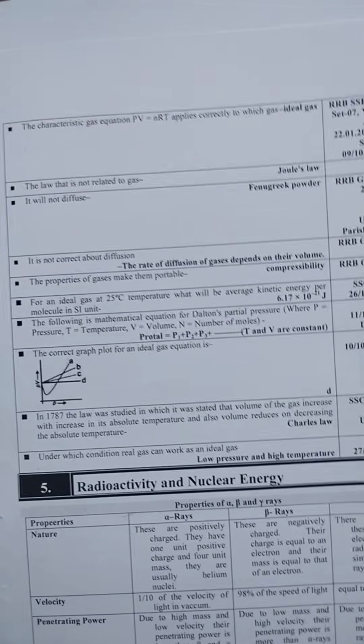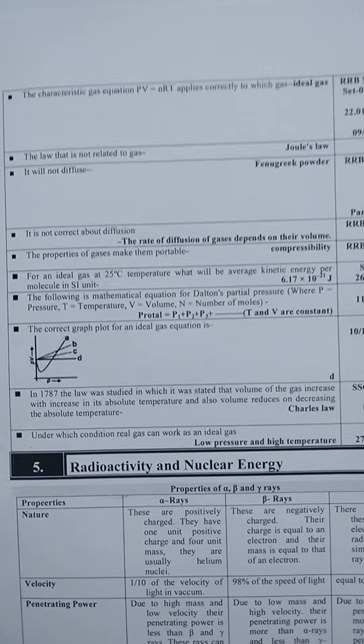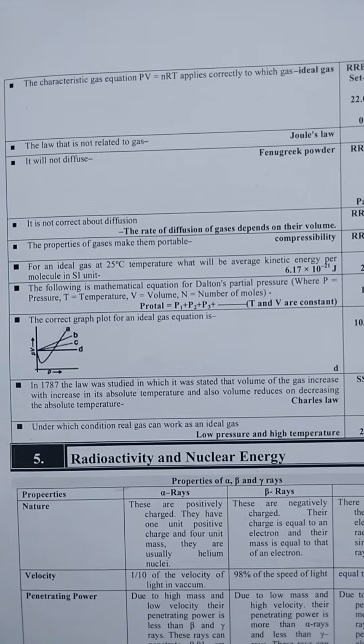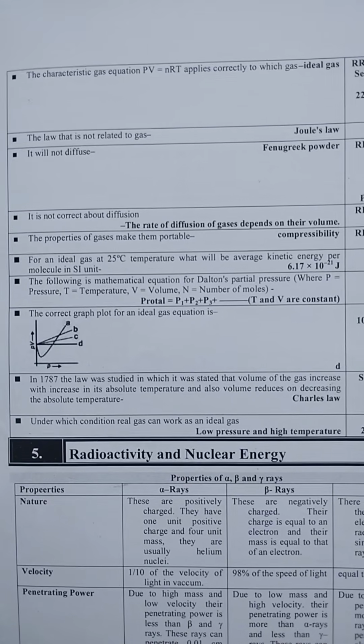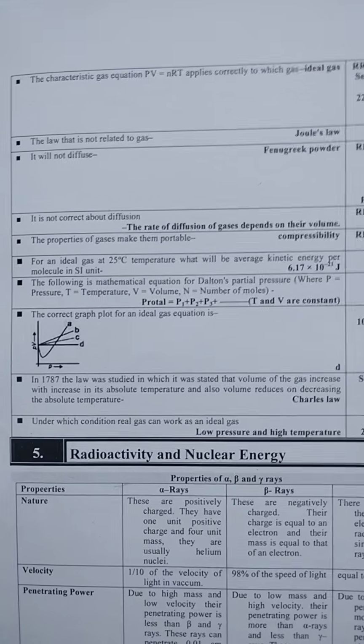The characteristic equation PV = nRT applies to which gas? Ideal gas. The law that is not related to gas: Joule's law. Which will not diffuse? Fenugreek powder. Not correct about diffusion: the rate of diffusion depends upon their volume. Property of gas that makes them portable: compressibility.